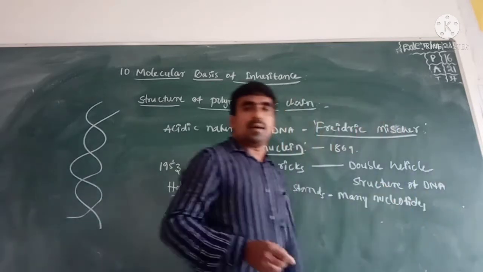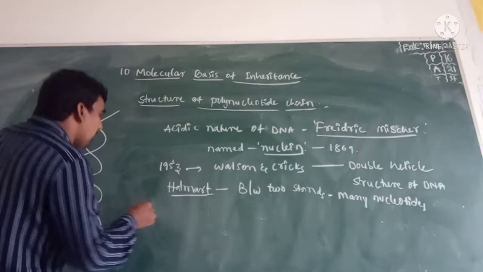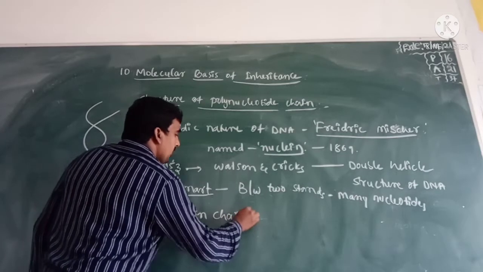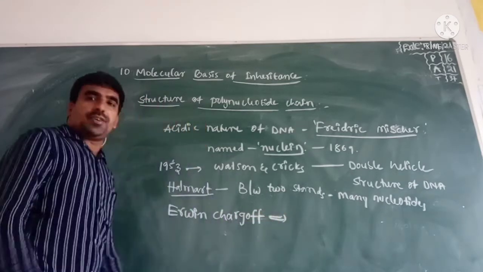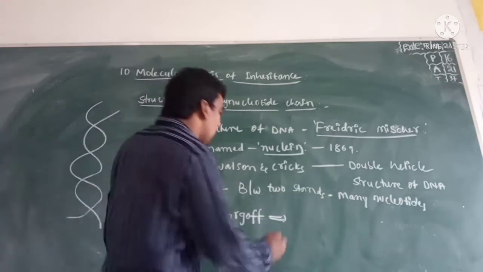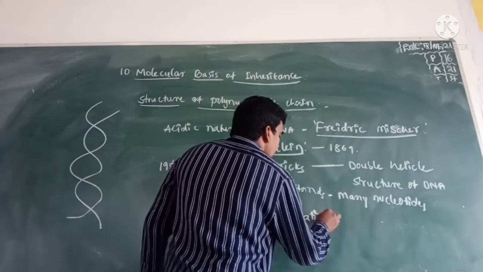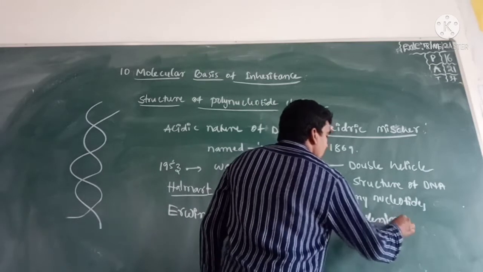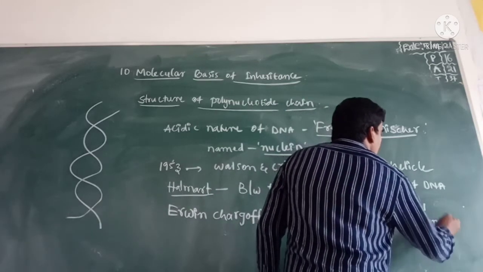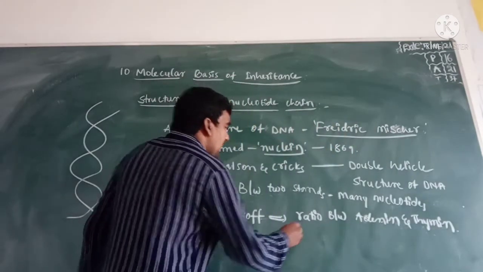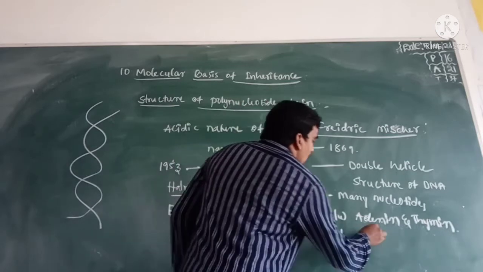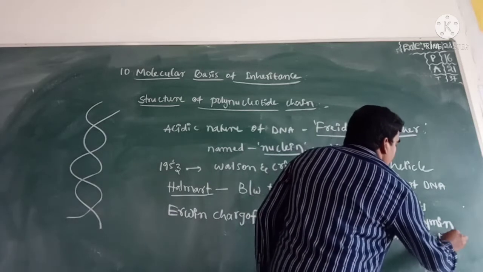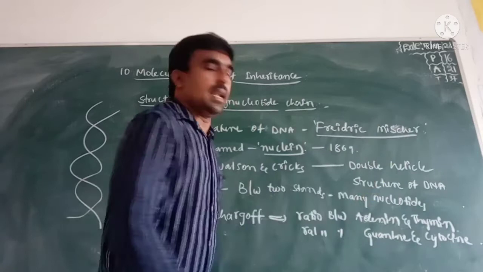According to Erwin Chargaff, the ratio between adenine and thymine, and the ratio between guanine and cytosine, are equal.